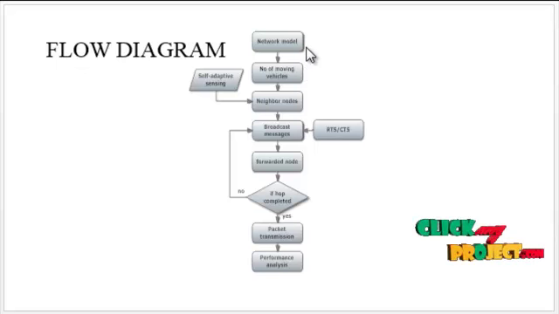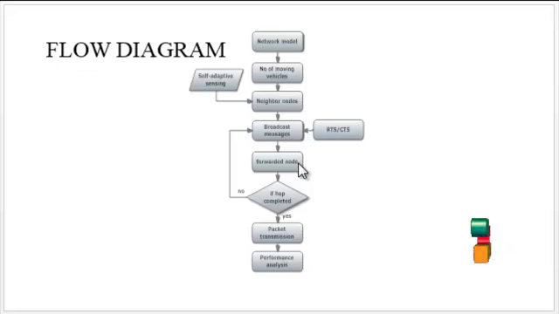First, the network model is created. Here, the base stations and the number of moving vehicles are created in the network. After that, according to the self-adaptive sensing model, the neighbor nodes are all found out. Then it broadcasts the messages with the help of RTS and CTS packets. RTS is request to send, CTS is clear to send. Using these packets, the broadcast messages are forwarded.